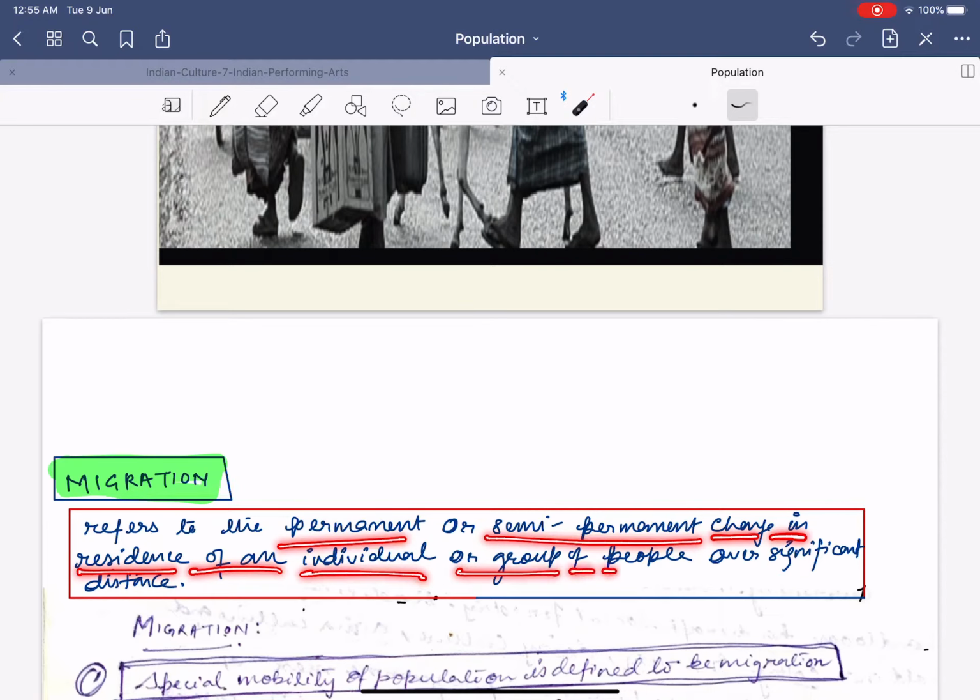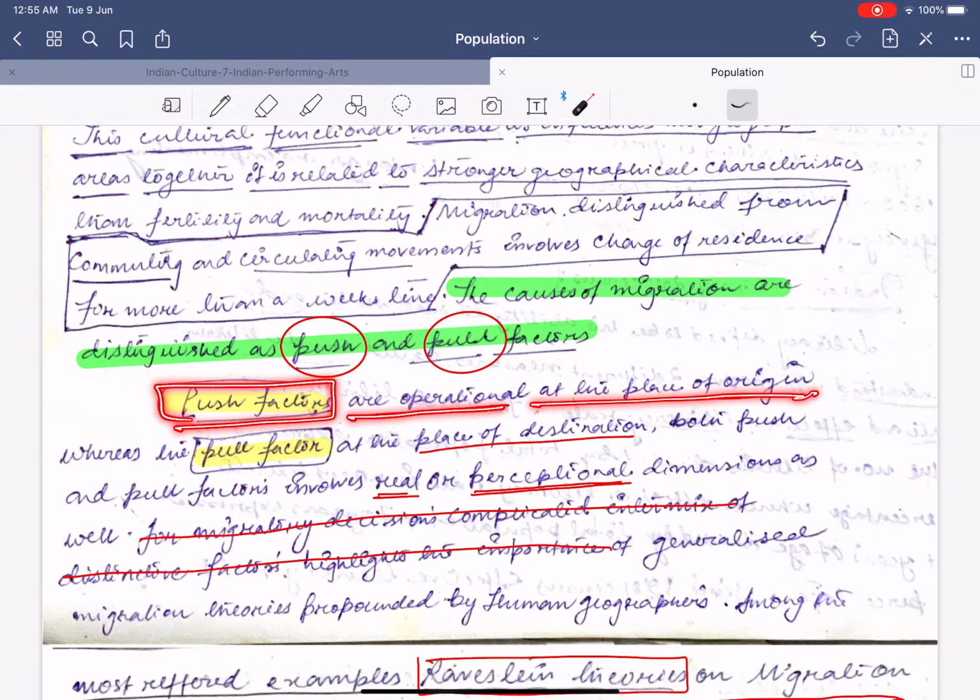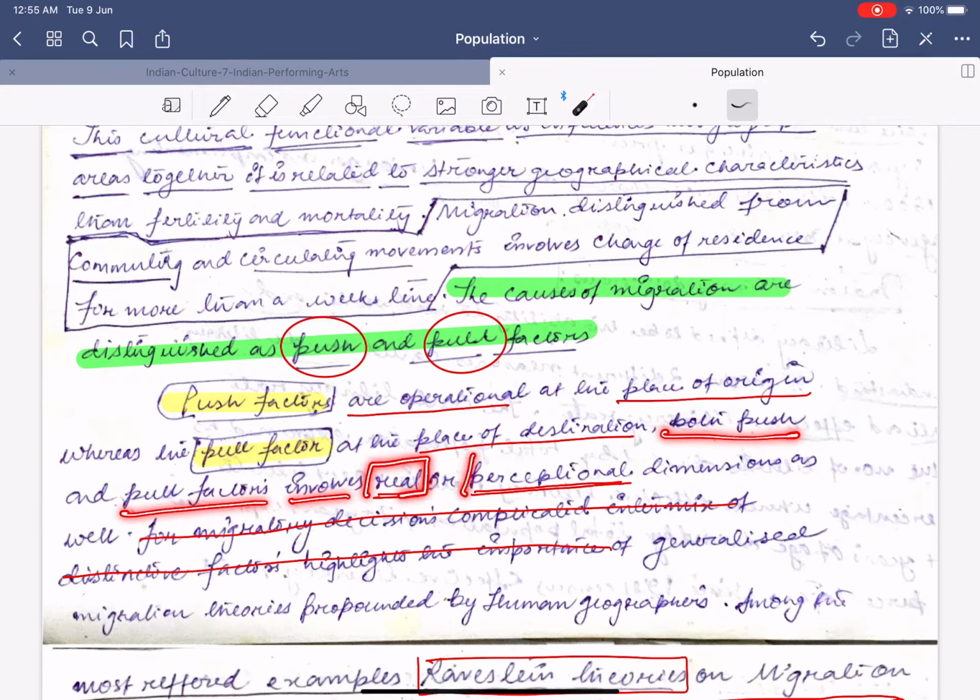Now, the factors responsible for migration, or the causes of migration, are distinguished into two factors. One is the push factor, another is the pull factor. What is the push factor? The push factors are operational at the place of origin, where they are staying. The pull factor is at the place of destination. Both push and pull factors involve the real or the perceptual dimension as well.